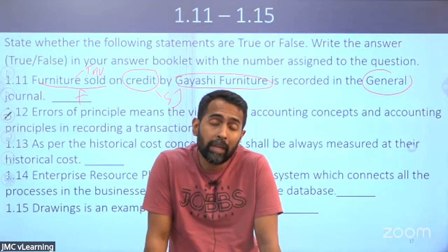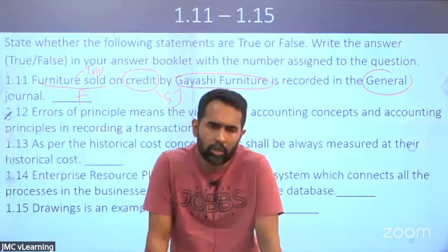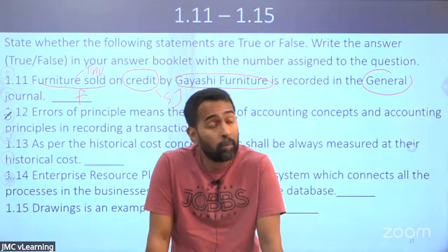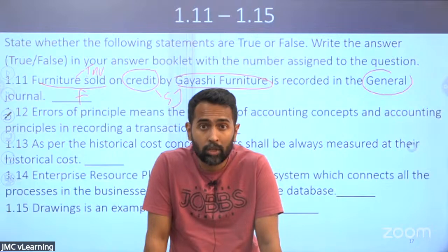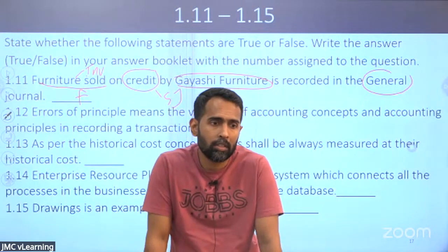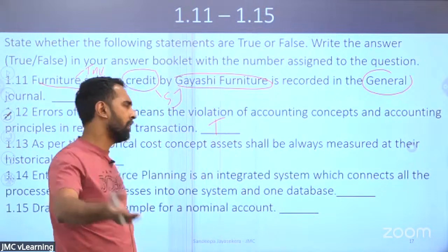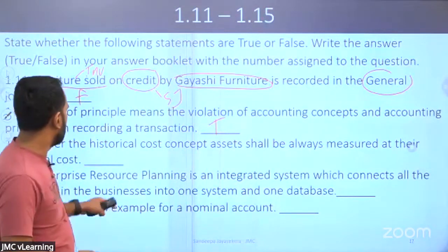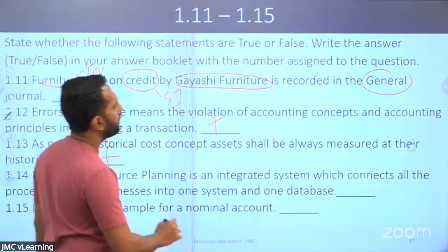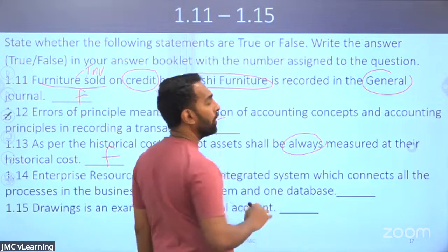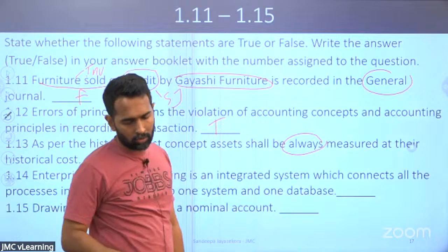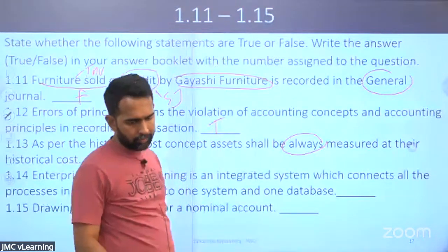There are some other bases we can use. Historical cost is a concept. If you are applying the historical cost concept, yes, you have to measure it at historical cost. Sometimes you might not apply historical cost. That's permitted. You'll be learning that in your future levels. So this is false. What is the critical word here? Always. You cannot say always you have to apply historical cost.